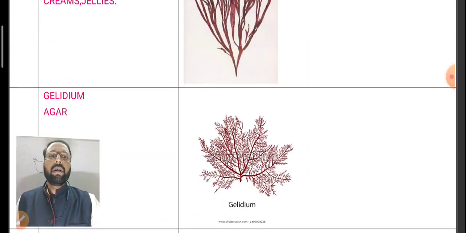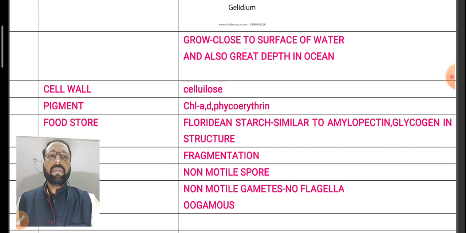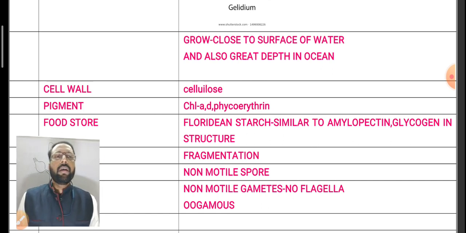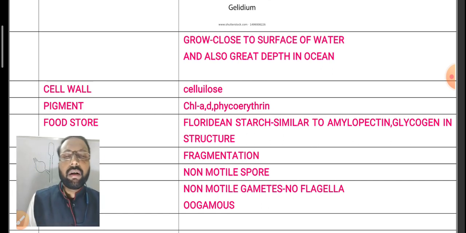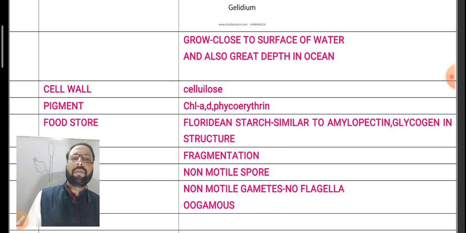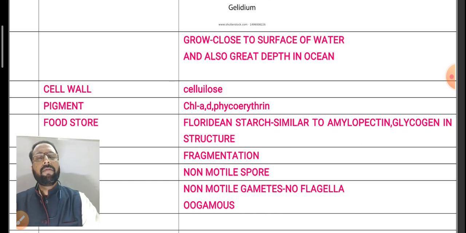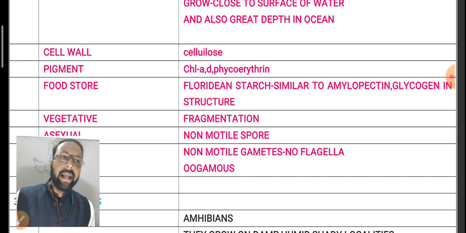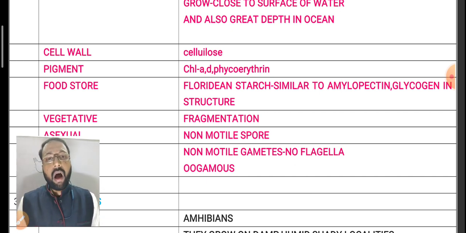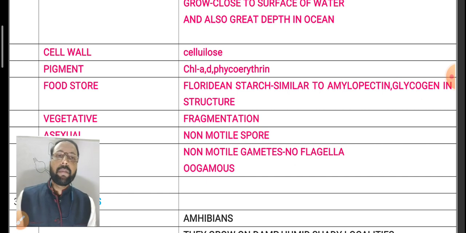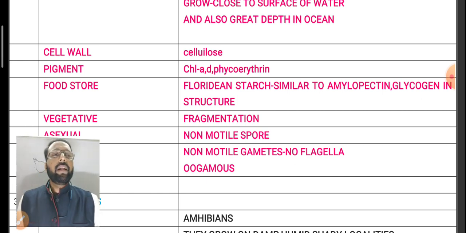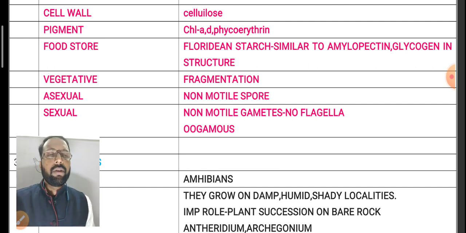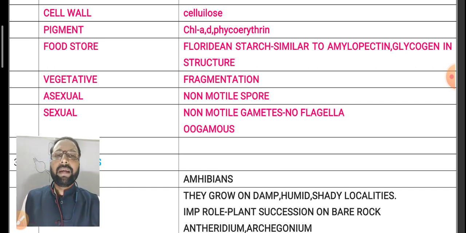Especially these Rhodophyceae members grow on the surface of water and may also grow in the depth of the ocean. The cell wall is made up of cellulose. Here the pigments are chlorophyll A, D, and phycoerythrin is also present, especially R-phycoerythrin. That is why they appear red in color. Food materials are stored in the form of Floridean starch, which is similar to amylopectin.